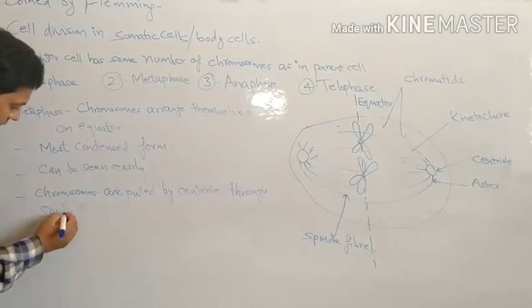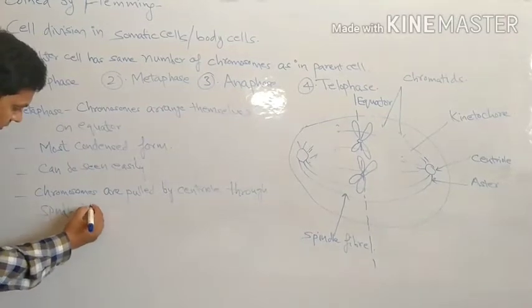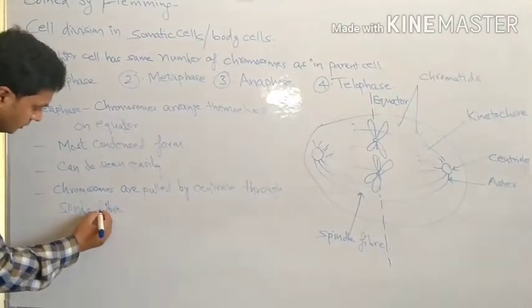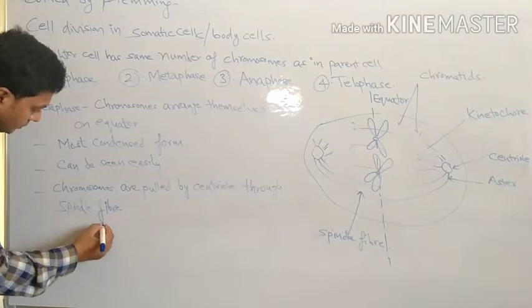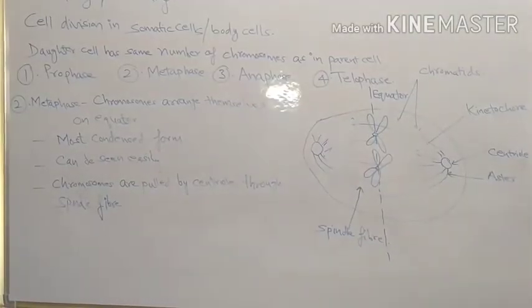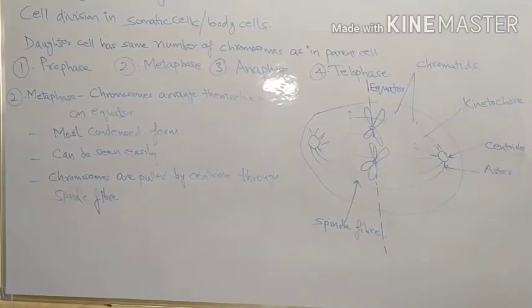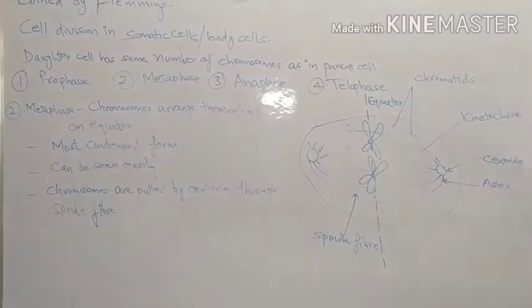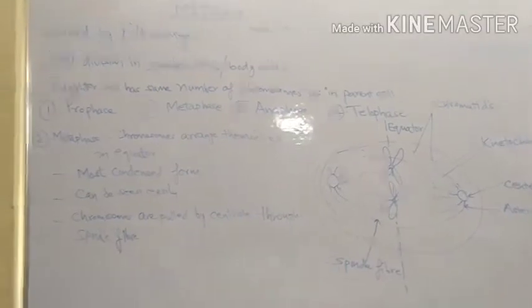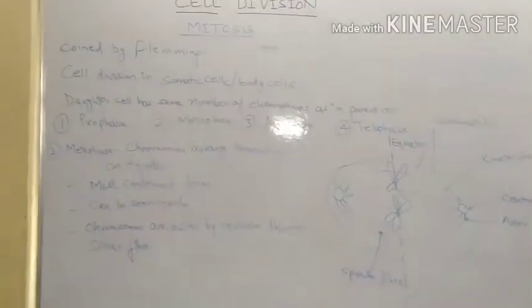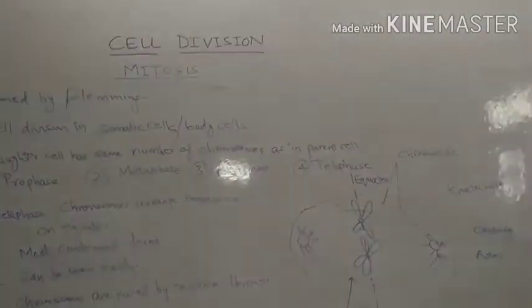Spindle fiber. So these changes are seen during the metaphase stage. Chromosomes are attached and arranged on the equator. The most condensed form can be seen easily. Chromosomes are pulled by the centromere through this.